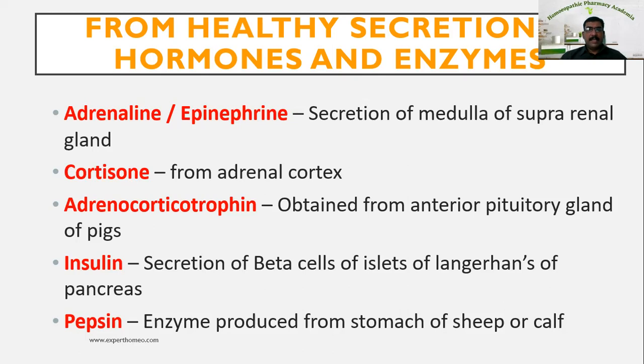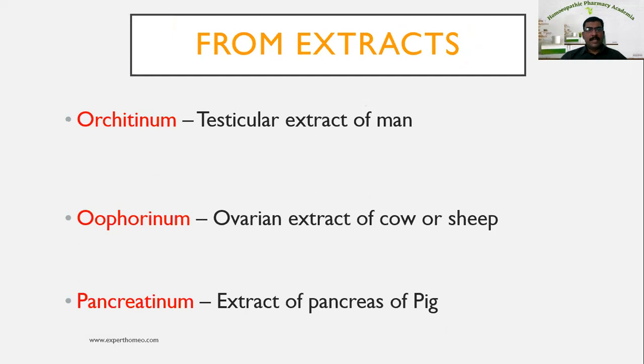Now let us see the sarcodes prepared from extracts. Orchitinum, that is a testicular extract of man. Oophorinum, ovarian extract of cow or sheep. Pancreatinum, extract of pancreas of pig. So these are the various extracts from the parts of animals or human beings.